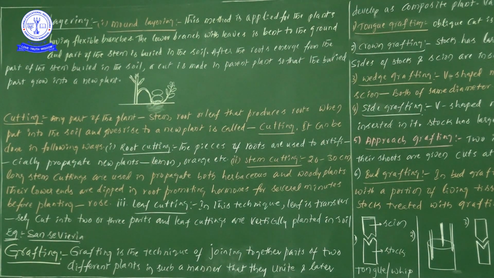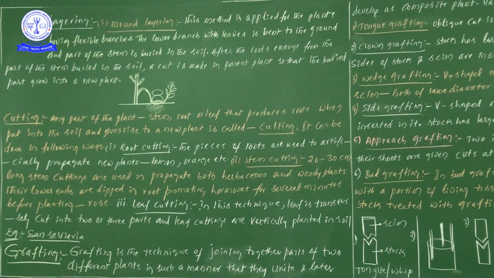Next, leaf cuttings. In this leaf cutting technique, the leaf is transversely cut. Transversely means TS section, transverse cutting only. We cut the leaf transversely into 2 or 3 parts, and the leaf cuttings are vertically planted in the soil. Super information once you see that.